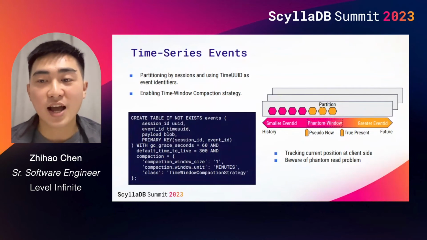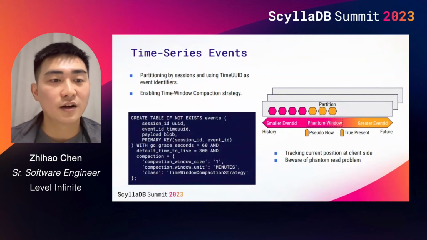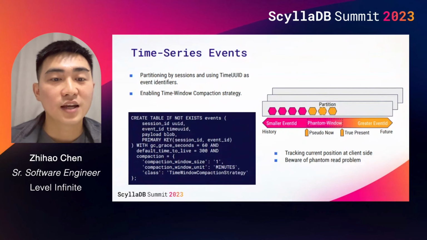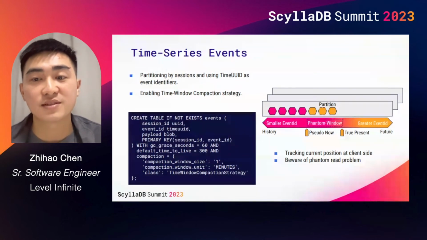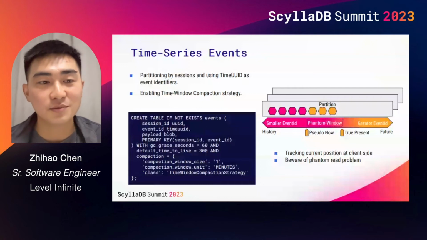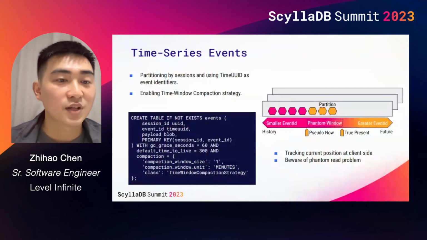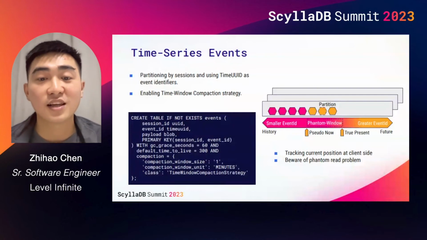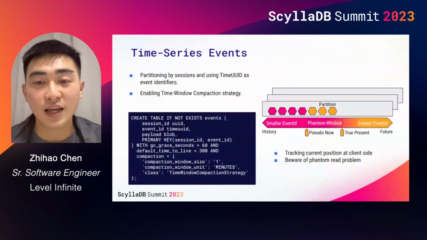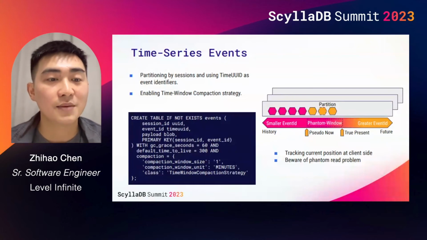This problem, which I refer to as a phantom read, is similar to a phenomenon in the SQL world where repeating the same query can yield different results due to the uncommitted change made by another transaction. However, the root cause of the problem in our case is different. It occurs when events are committed to ScyllaDB out of the order indicated by the event ID.